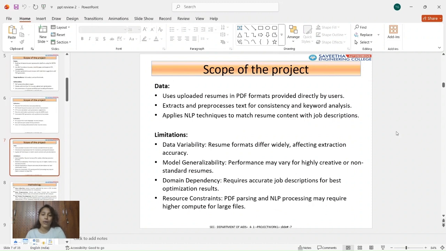And here comes the data. In the system, the user uploads the PDF resume and the job description as input data. Then NLP techniques are applied to extract and compare the content. Some limitations include variation in resume formats, dependency on job description quality, and higher computation requirements for large files.